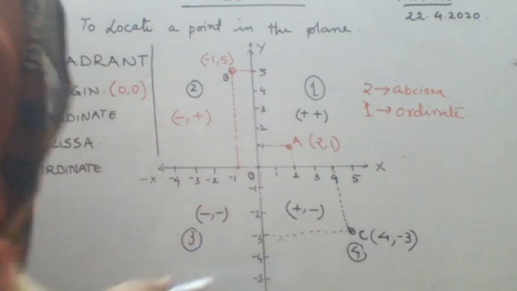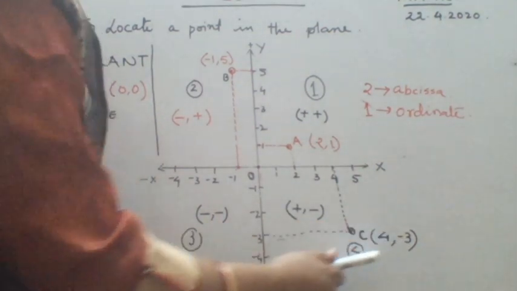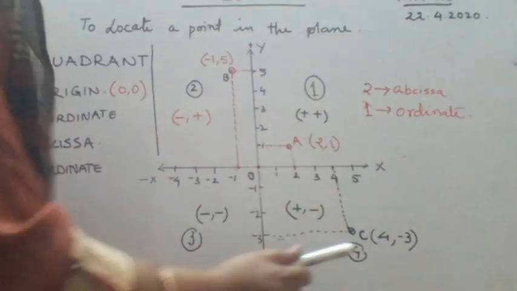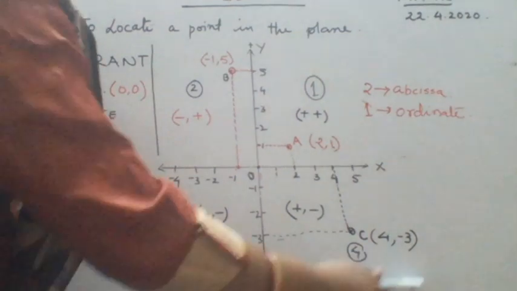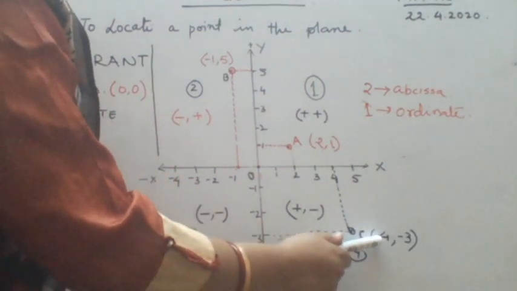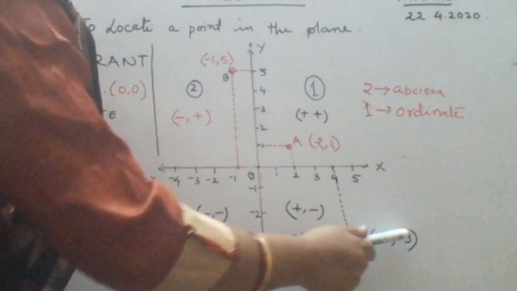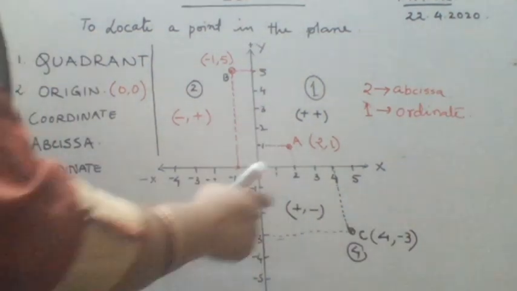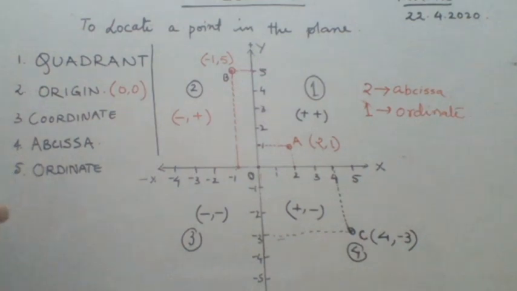This point lies in which quadrant? That is your fourth quadrant. The address says the first thing is positive and then it is negative. So another name for the fourth quadrant is the positive negative quadrant.